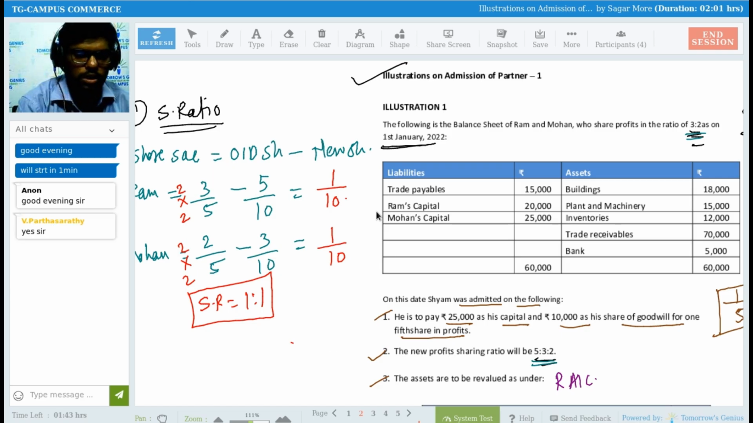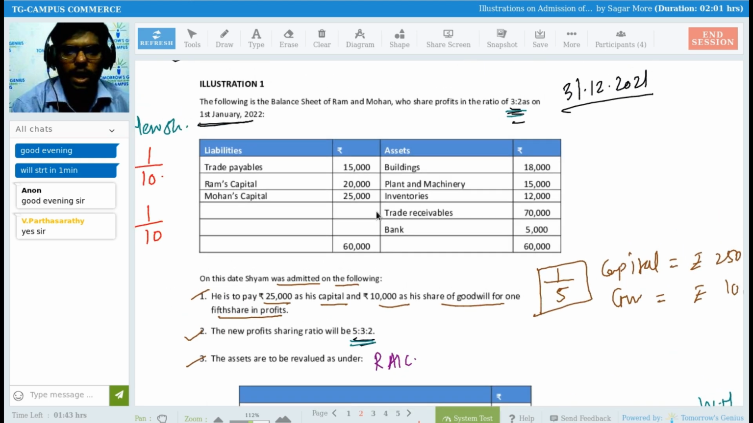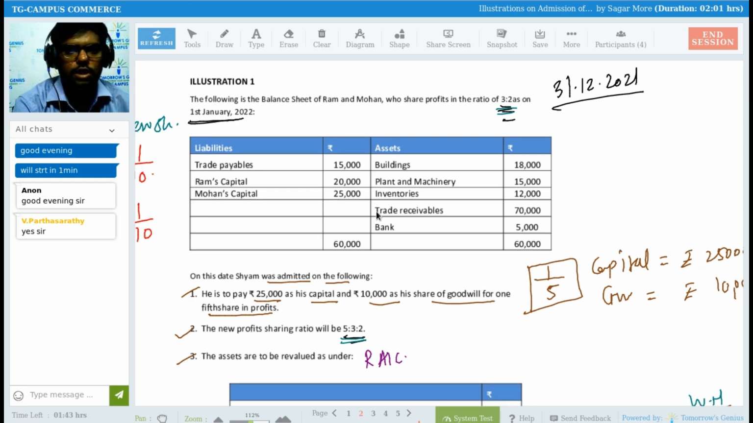Okay, after that, what do we have to do, sir? After that, I need to first focus on the balance sheet which is given to me, right? See, in the balance sheet, they have given me Ram's capital and Mohan's capital. They have not asked me to prepare the capital account. But if I were preparing the capital account, I would be writing this on the credit side of the capital account: by balance brought down 20,000 for Ram and 25,000 for Mohan, right? Apart from that, there is no profit and loss, there are no reserves and surplus.